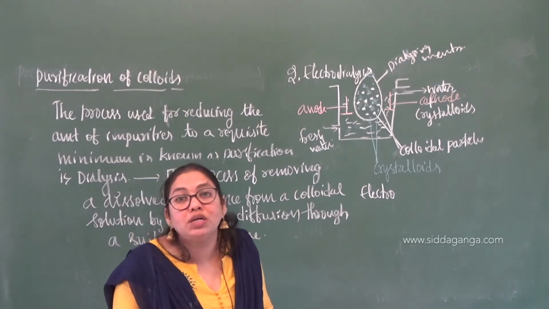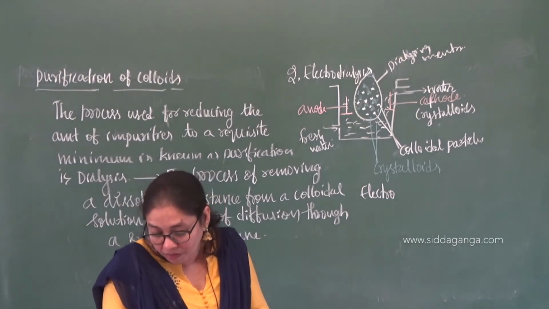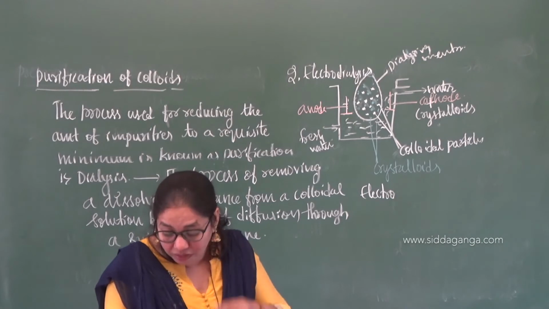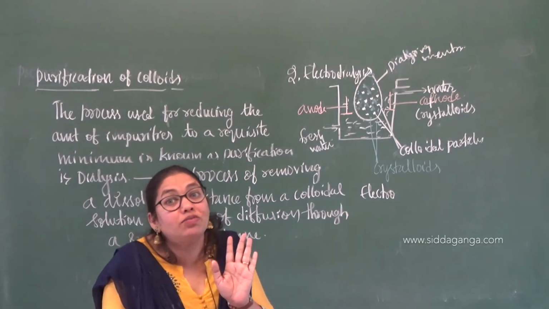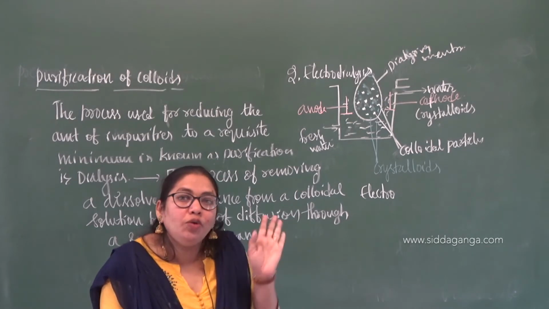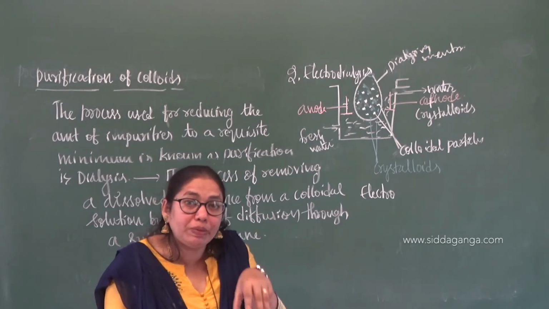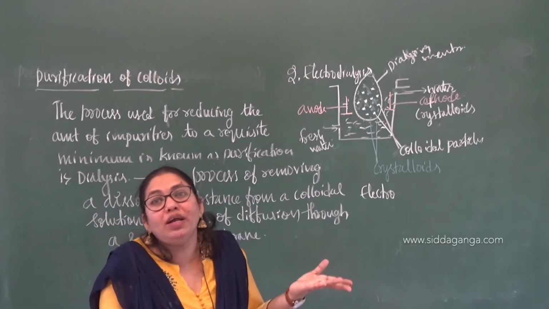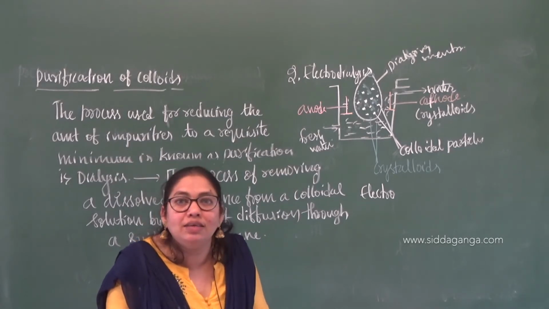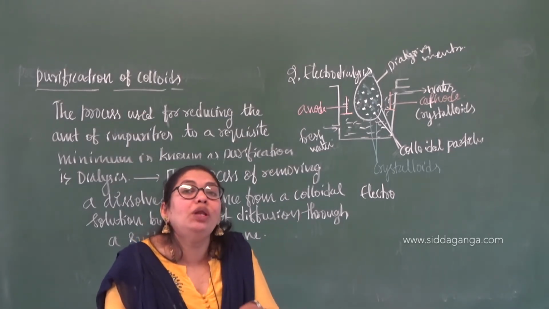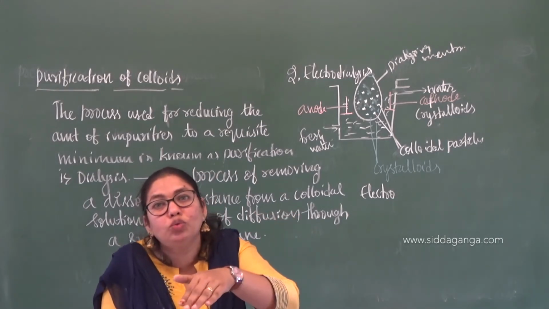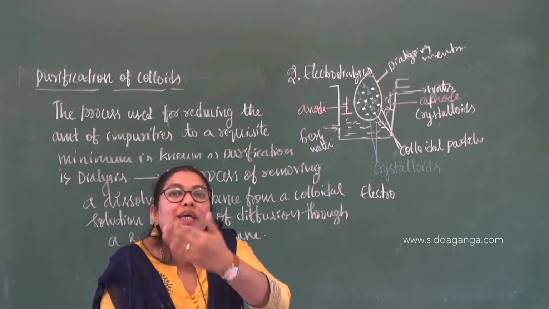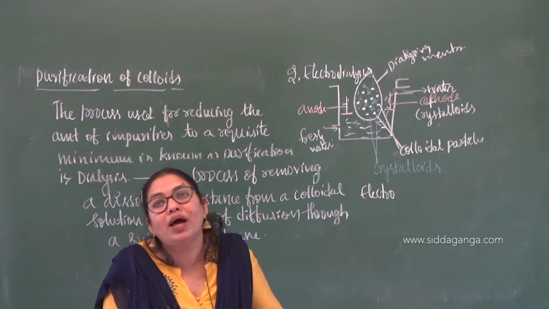So what you have to say is that the ordinary process, simply dialysis, is a slow process which can be made fast by applying an electric current. One more important point: if the dissolved impurity is only an electrolyte, then only it will be applicable. If it is a non-electrolyte, what is the need of supplying electricity? If it is an electrolyte, when you pass the electric current through those two electrodes, the oppositely charged ions will go to the opposite electrodes, leaving behind our colloids.